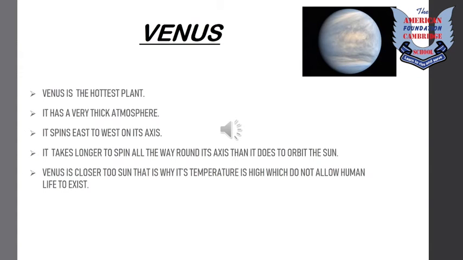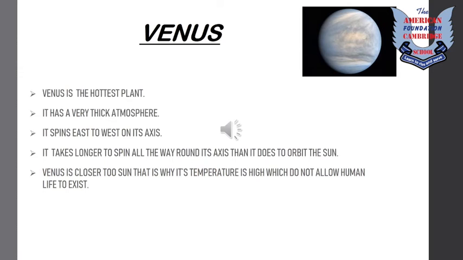Venus. You know, Venus is a very interesting planet. First, Venus is the hottest planet and it has a very thick atmosphere, which made it difficult for the scientists to make discoveries on this planet. And here's an interesting fact about Venus: it spins east to west on its axis, which means as compared to Earth, the sun rises from the opposite side on Venus.